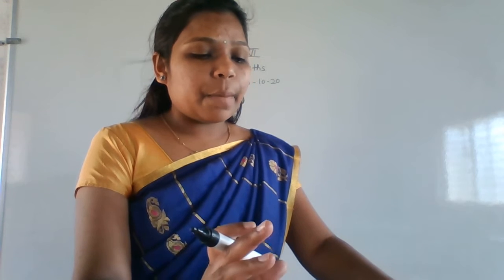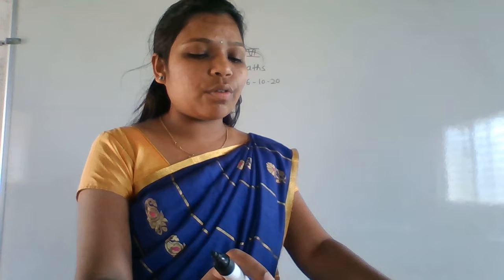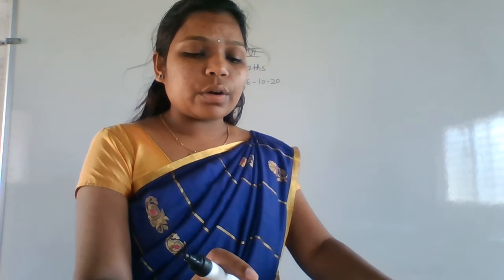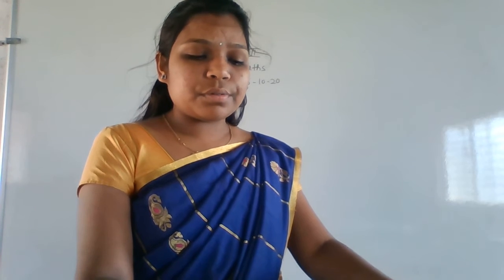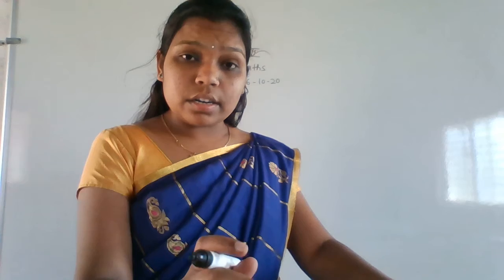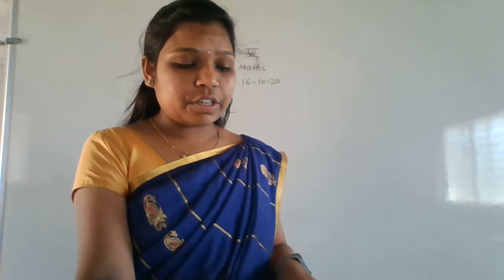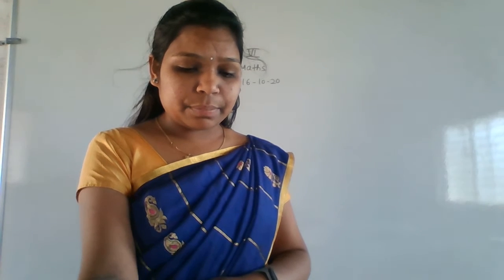So first one: pairs of dash numbers having a difference of 2 are called twin primes. Which numbers are we having like that? Twin primes.